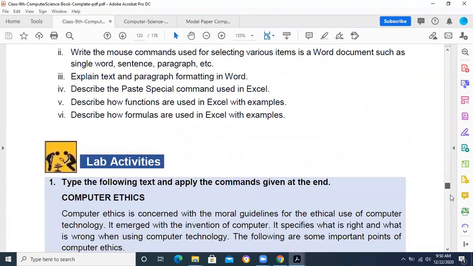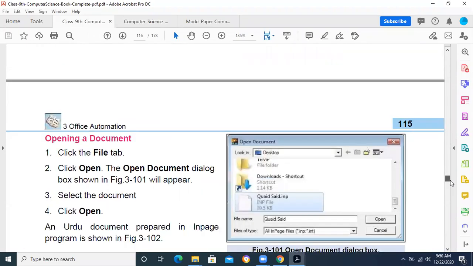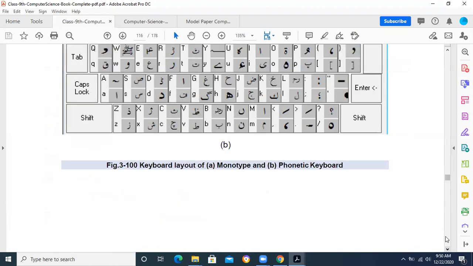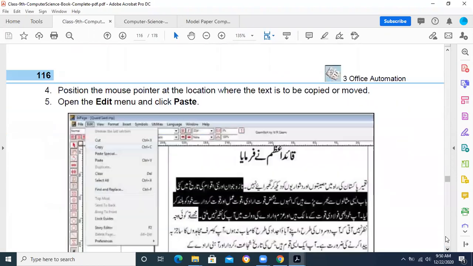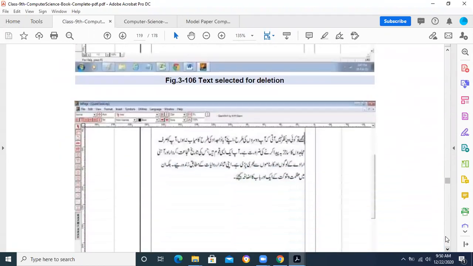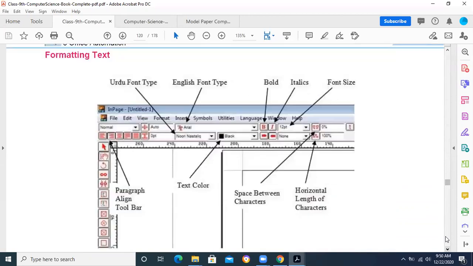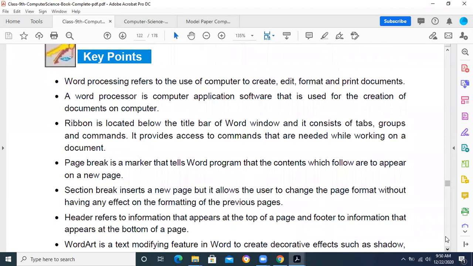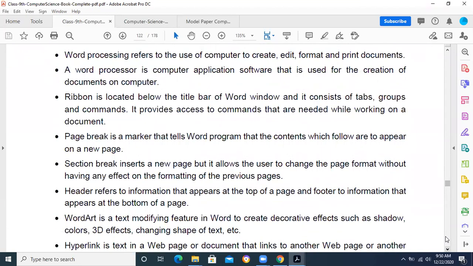Microsoft Word is there, Excel is there, and then PowerPoint is there. I was talking about this setting, that you can change the keyboard preferences. Fine, so we will do some tasks. I have defined tasks available with me, and we will do these tasks one by one, so that you have the practice. I will explain the practical and you will perform it on your PC. I hope this is now clear to all of you.